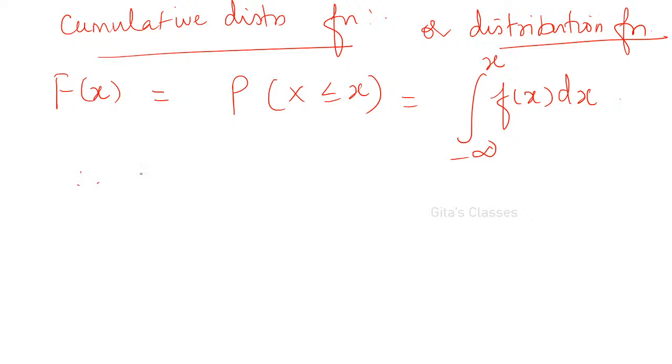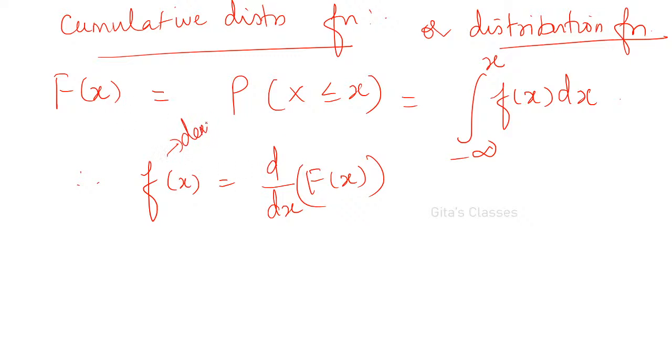And therefore, this also you should remember. Capital F of x is integral minus infinity to x of f of x dx. So, if capital F of x is given and you are asked to find out small f of x, then you have to differentiate: d by dx of capital F of x. Capital F is the cumulative distribution function, small f is the probability density function, or PDF. Please remember these things. Okay.